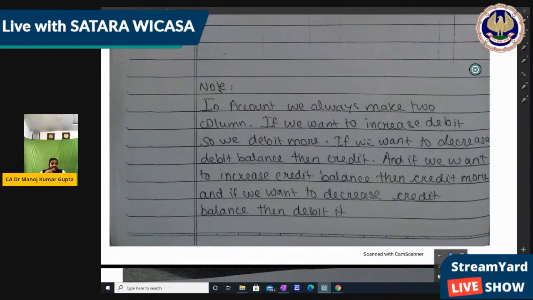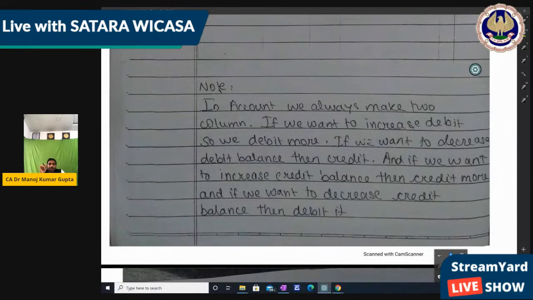So that same thing we write on two sides, then definitely our account is tallied at the end of the accounting year. When we make the balance sheet, it is tallied, even the trial balance is also tallied, right? So what is this written? I just read it. Two columns.